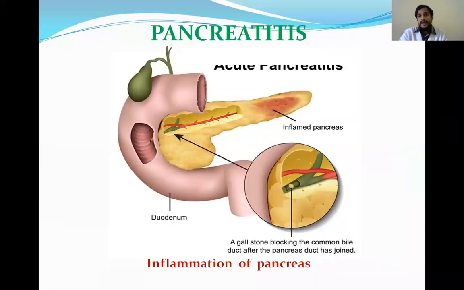And the next one is pancreas. So pancreas, for assessing the disease of pancreas also, the enzymes are necessary. We know what is pancreatitis. Inflammation of pancreas. It can be acute or chronic.